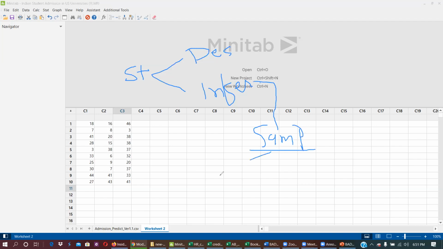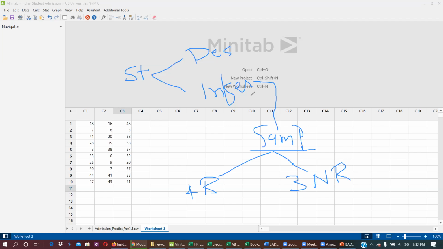There are 4 random sampling methods and 3 non-random sampling methods. Please excuse me, I'm just using my mouse to write this.